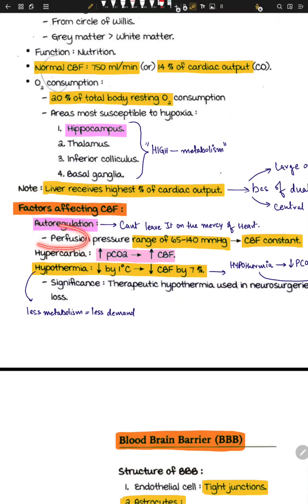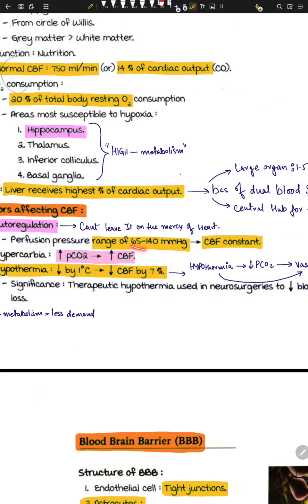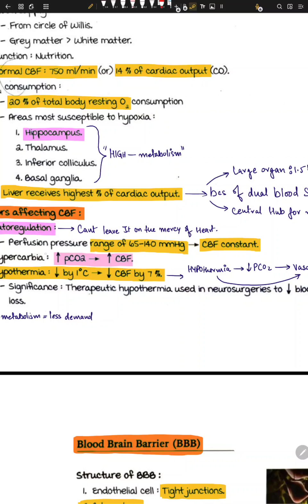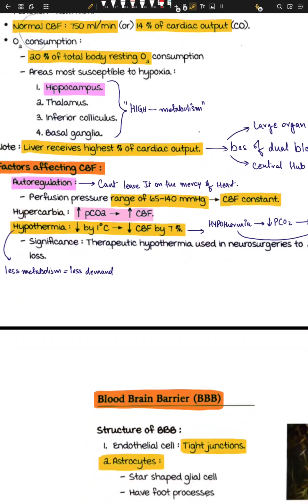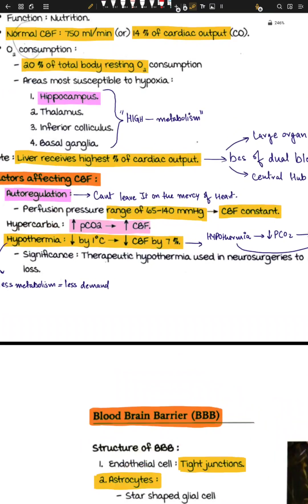Another thing is perfusion pressure. The range of perfusion pressure is around 65 to 140 millimeters of Hg. This must stay constant, because again we cannot leave the brain on the mercy of the heart. Okay, so what is hypercarbia? Hypercarbia is when we increase the partial pressure of CO2, and we increase CBF, right?